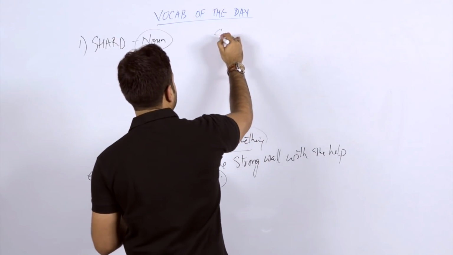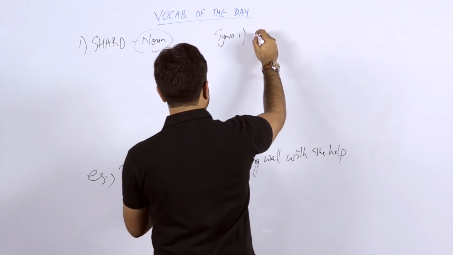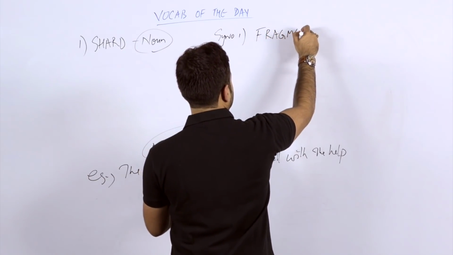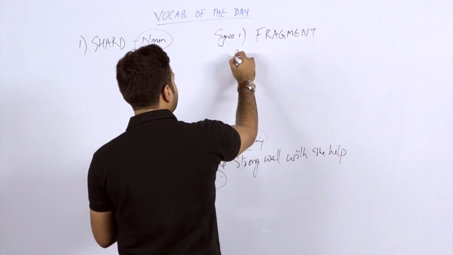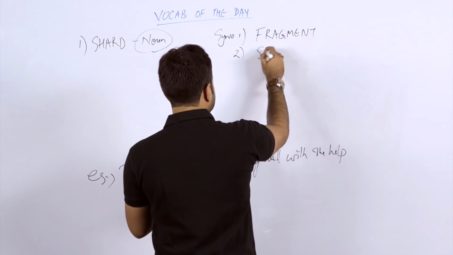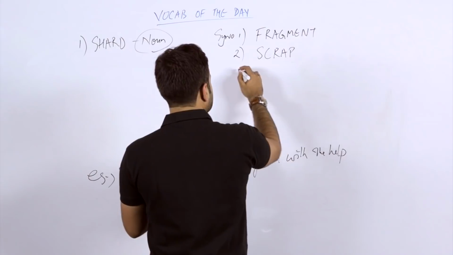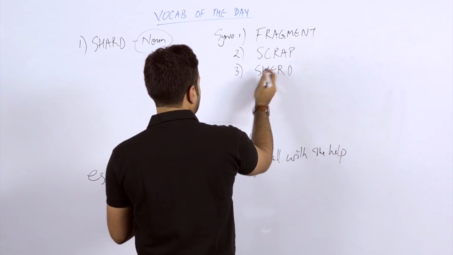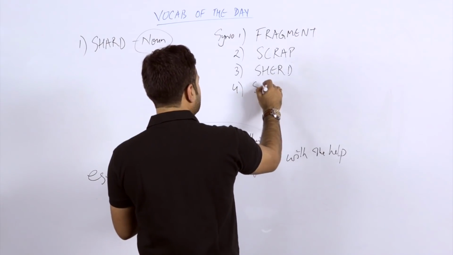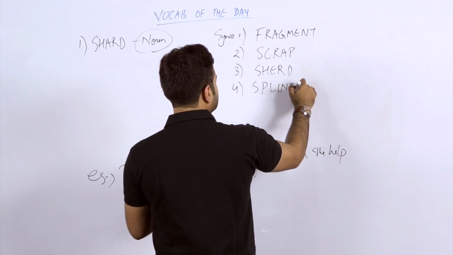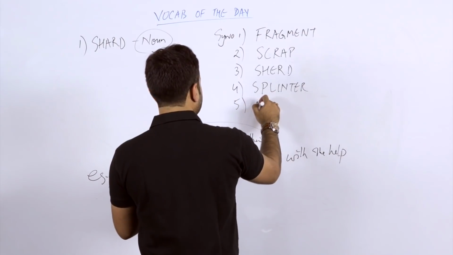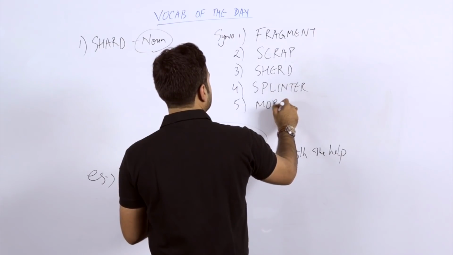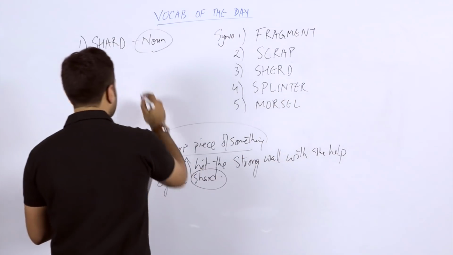So what can be the synonyms? Let's check it out. The first one that I have taken is F-R-A-G-M-E-N-T, fragment. I'll let you know why I have used fragment as a synonym. Scrap. Many times you must have heard the word scrap, and splinter. And the fifth one is M-O-R-S-E-L, morsel.